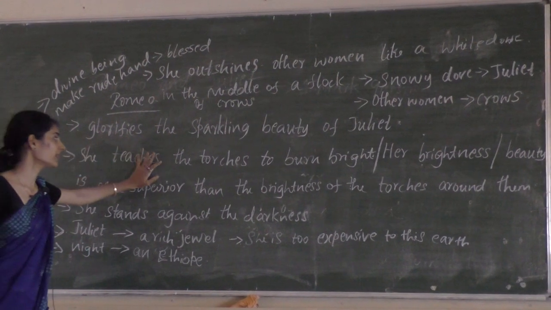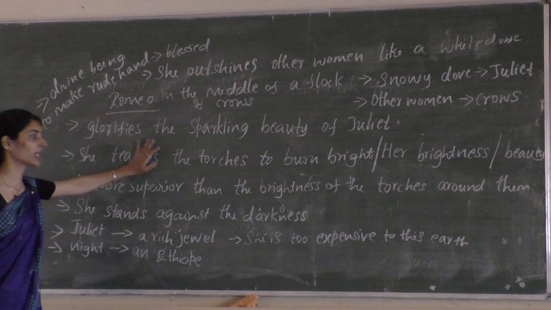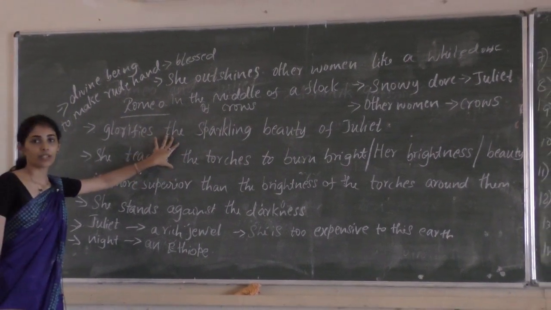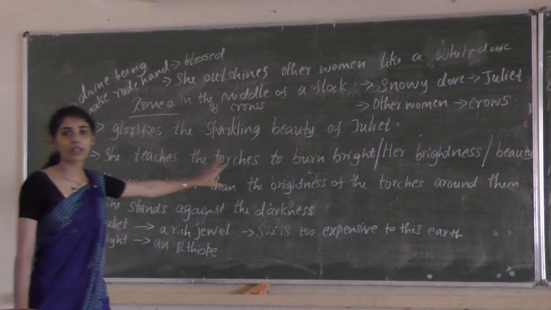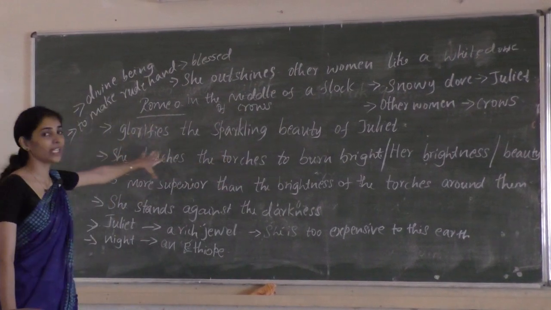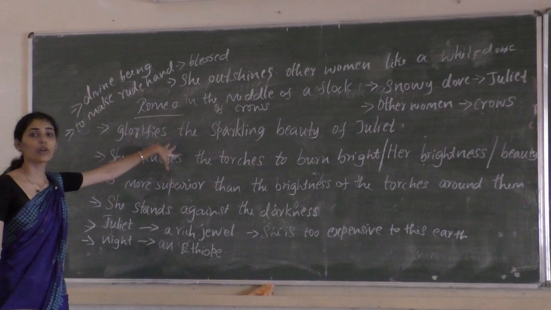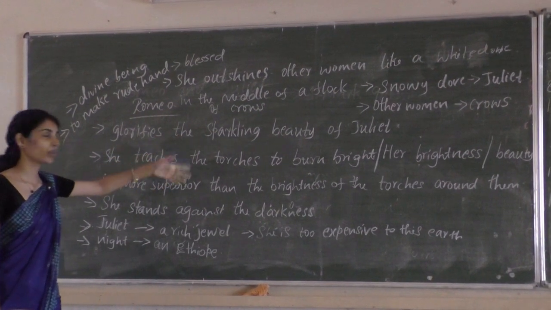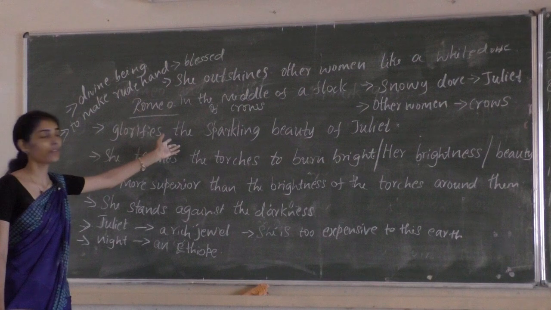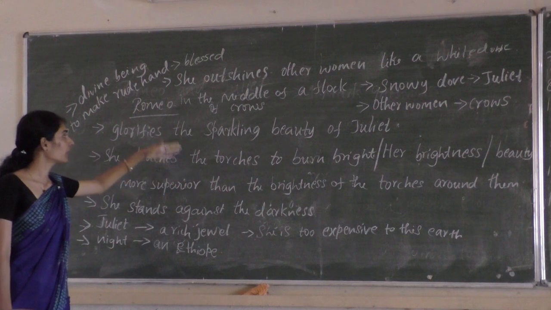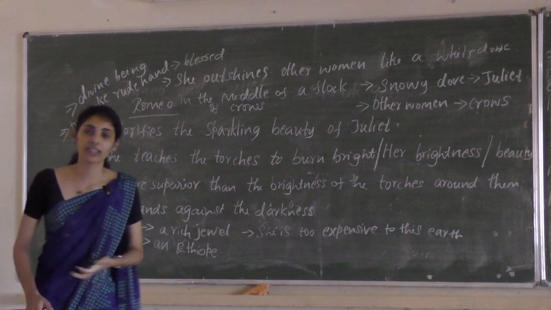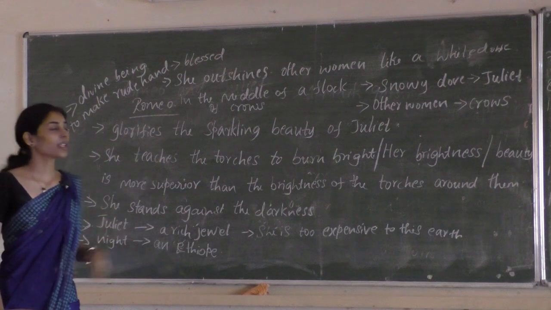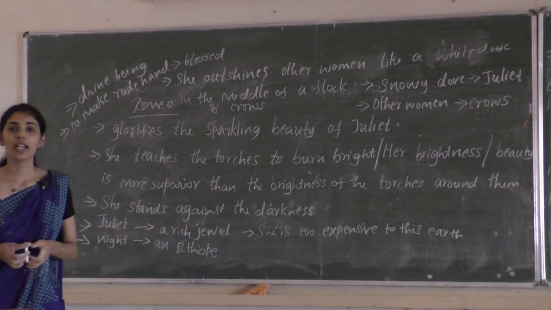All these points are important for the 4-mark question. You can include all these points. So this is all about Romeo and Juliet, and especially these are the lines of Romeo where he expresses his feelings towards Juliet, or where he describes the beauty of Juliet. We'll do the rest of the things in the next session. I hope this will help you for the examination, and thank you.